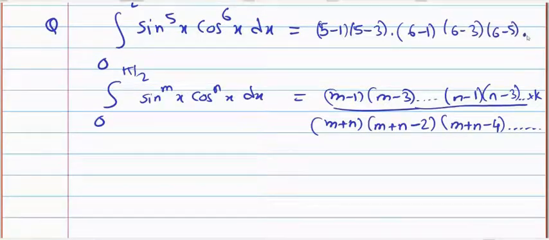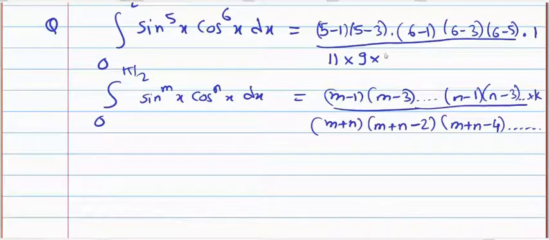Into k, k will be 1 because one number is odd, divided by m plus n, that means 11. Then m plus n minus 2, that means 9. M plus n minus 4, that means 7. M plus n minus 6, 11 minus 6 is 5.